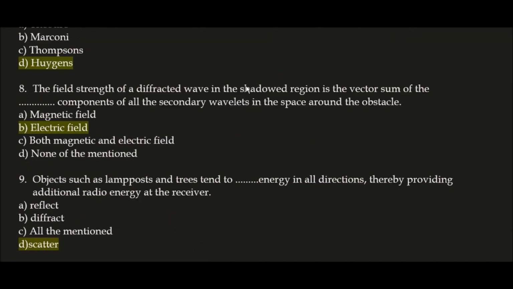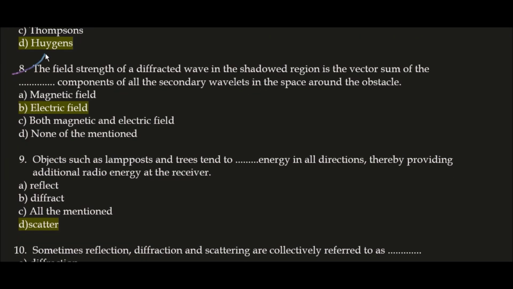Next question. The field strength of a diffracted wave in the shadowed region is the vector sum of the blank space components of all the secondary wavelets in the space around the obstacle. Correct answer here is option B, electric field. So the field strength of a diffracted wave in the shadowed region is the vector sum of the electric field components of all the secondary wavelets in the space around the obstacle.